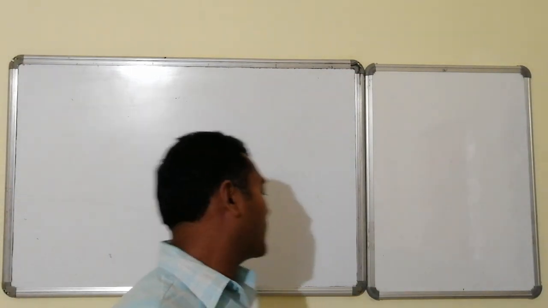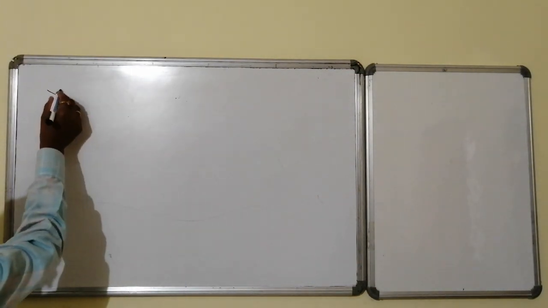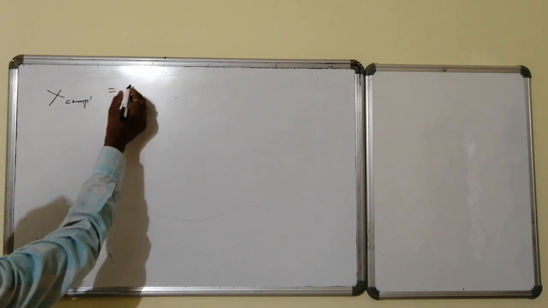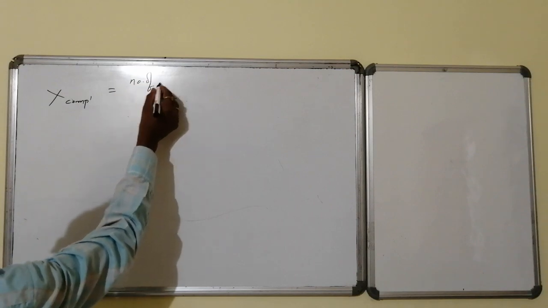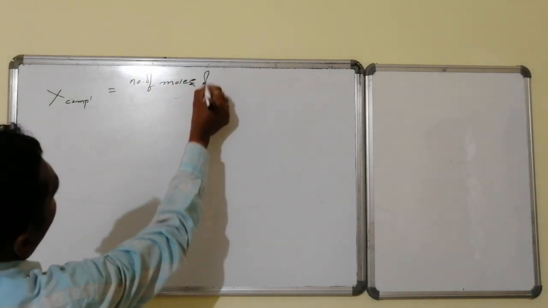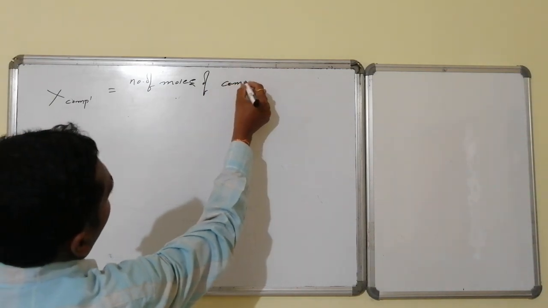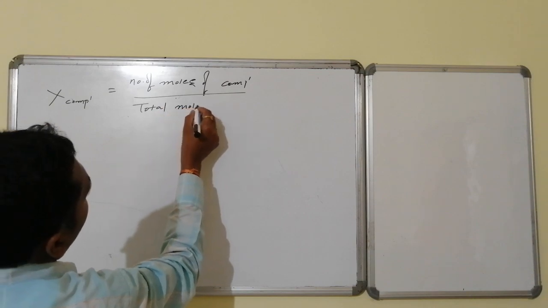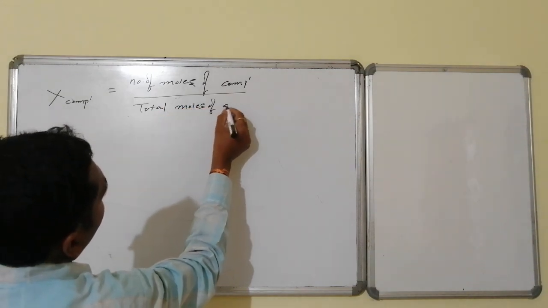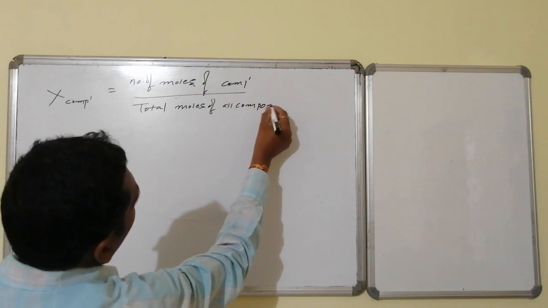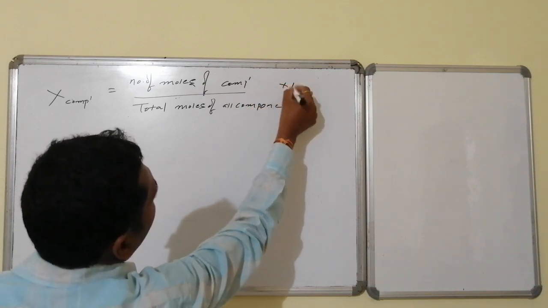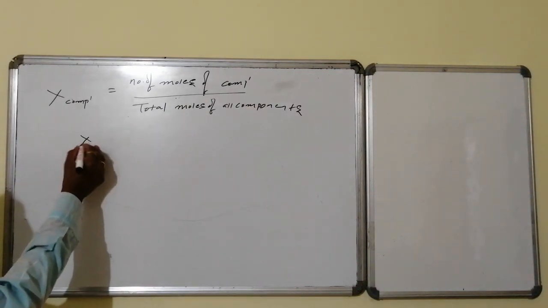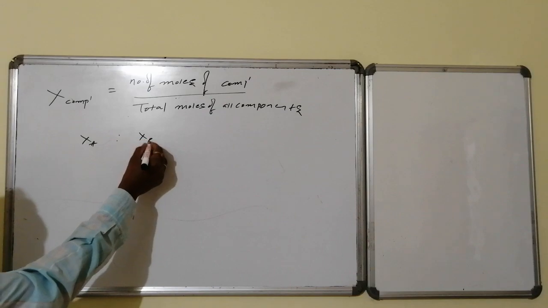Mole fraction, generally indicated by the symbol X, of any component is the number of moles of that component divided by the total moles of all components. Multiplying by 1 wouldn't have much meaning, so this is known as mole fraction. So the mole fraction of A and mole fraction of B, in general,